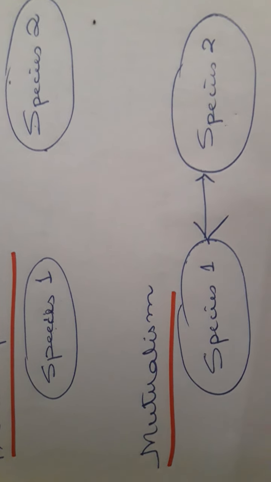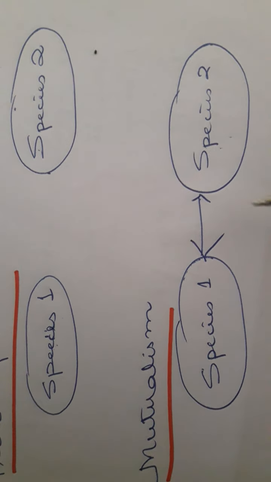Okay, now the next is mutualism. Mutualism means the particular interaction in which both the organisms are benefited and neither can live single. That means this interaction is important here because species 1 and 2 can live together in cooperation, but without one another they cannot at all survive. For example, the lichen. We are all familiar with lichen. The lichen is an association between algae and fungi.